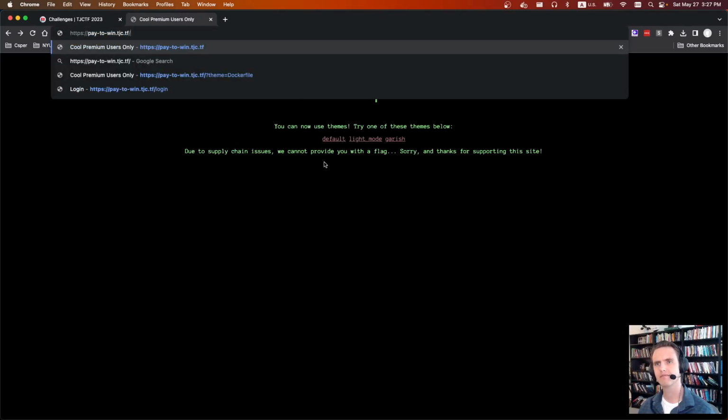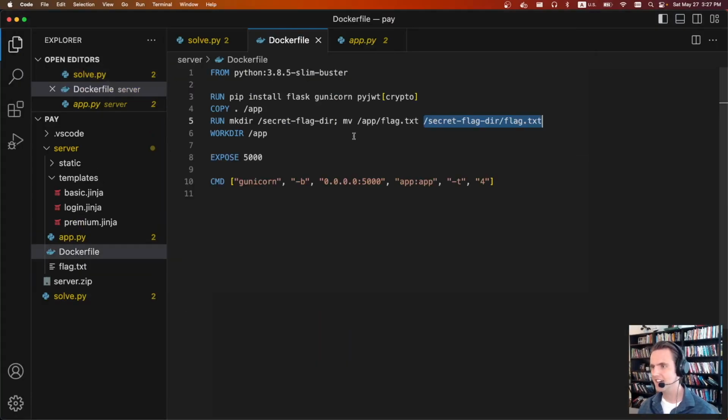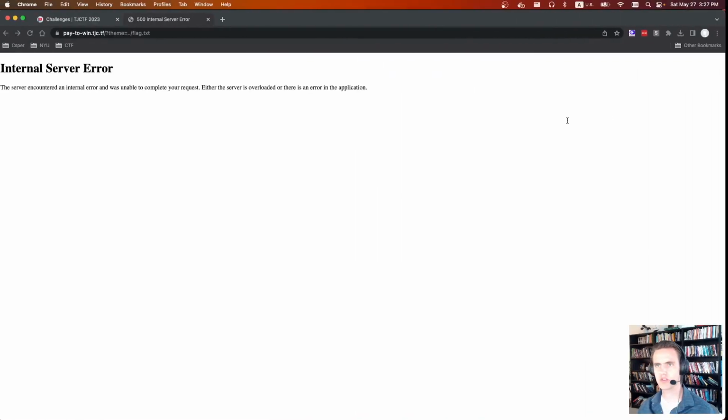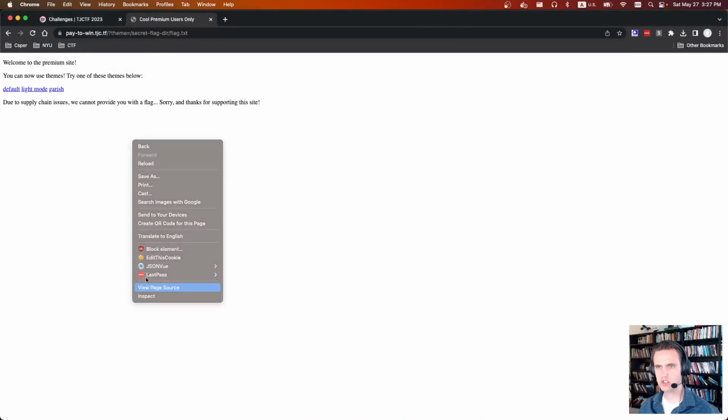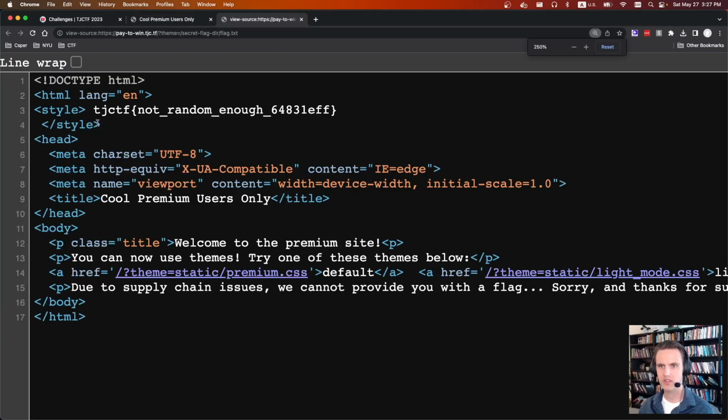I thought it was. I was being silly. I forgot that they moved the flag to the secret flag dir, and so we want to go here. So this is where the flag is. We'll load that, secret flag dir, we'll view page source, and it should be in the styles, and there it is. Not random enough.